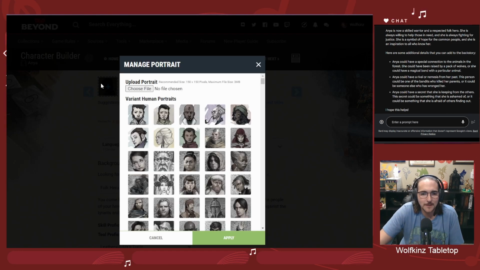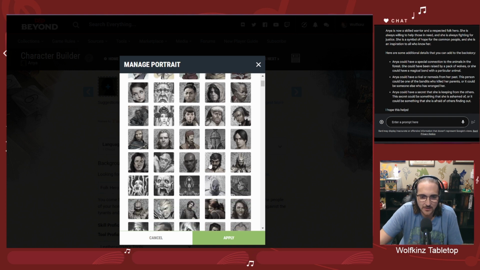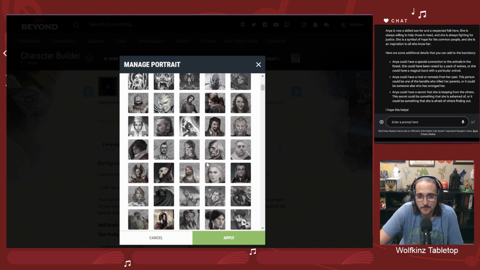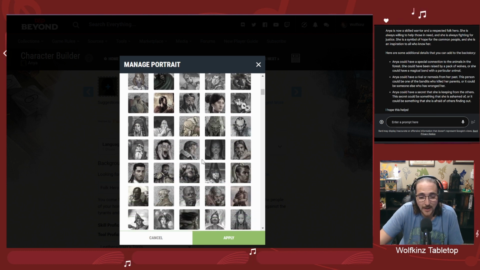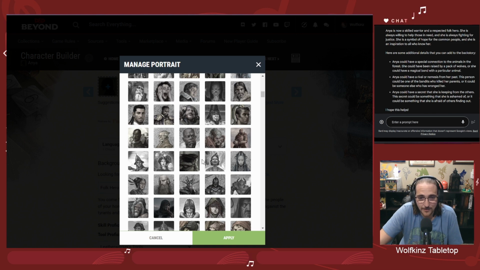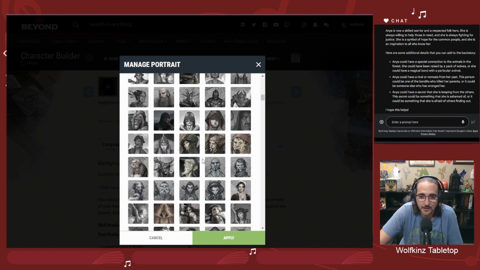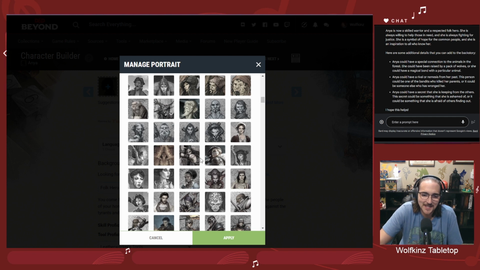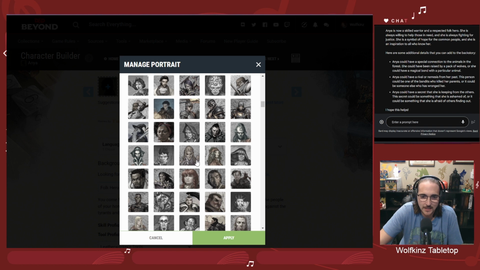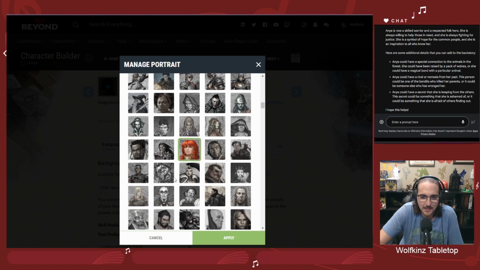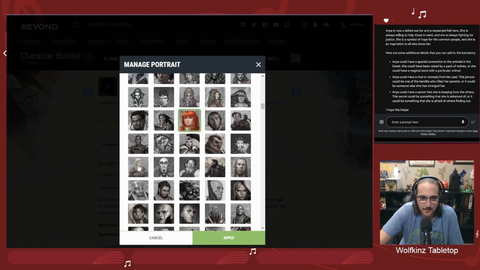Okay, now we can pick a picture. So now that it's kind of reduced us to human, it's kind of limited it. So we can take a look and see what fits this character the best. Now, you can always upload your own, but for the sake of this, I think I'm just going to pick one of the ones in here. We have the benefit of her being a human, so they have the most options available on D&D Beyond because there's just a lot of humans. So, let's see. Nothing so far has jumped out at me. I kind of like this one. I think that might look good. Let's see if we find anything that we like a little better.